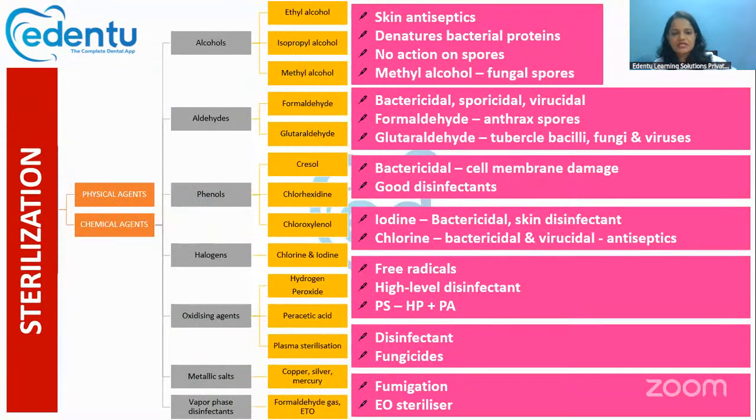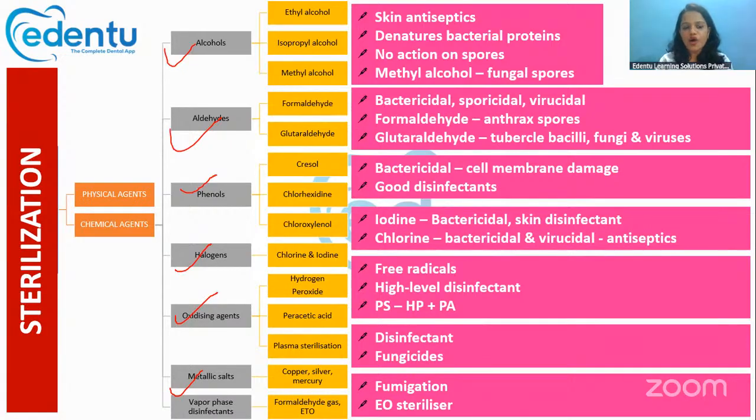Now, after the physical agents, let's have a look at the chemical agents that we use for sterilization. Chemical agents are mainly employed in antisepsis and disinfection only. They do not mainly affect the spores. They are mainly used as antiseptics and disinfectants only. There are alcohols, aldehydes, phenols, halogens, oxidizing agents, metallic salts, and other vapor phase disinfectants. So many chemicals can be used as disinfectants.